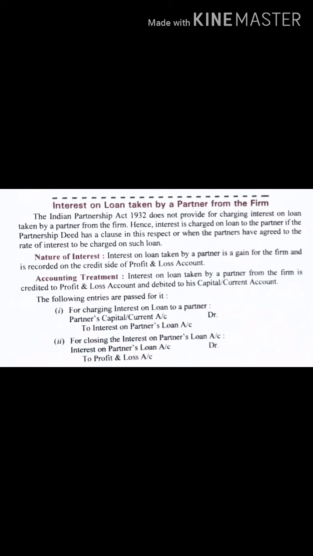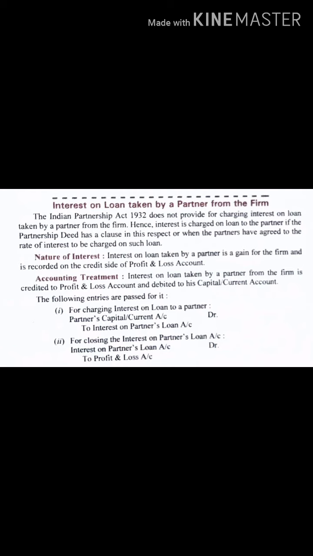Hence interest is charged on loan to the partner if the partnership deed has a clause in this respect, or when the partners have agreed to the rate of interest to be charged on such loan. Suppose your partnership deed says that 10% interest on such a loan should be there, then interest will be charged.